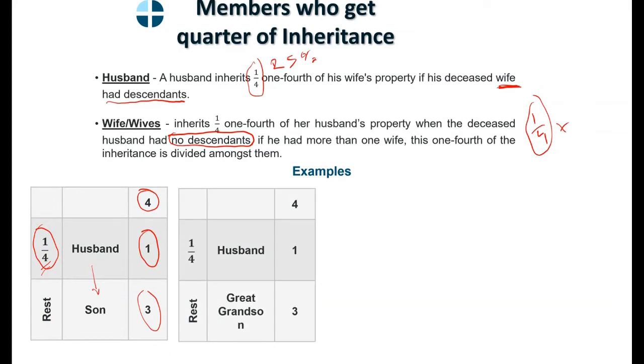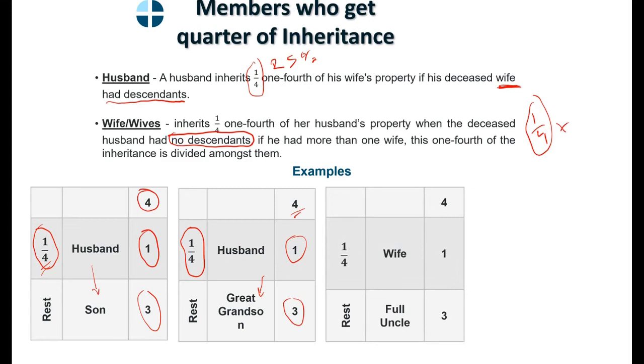Here we have also great-grandson of the wife who died. The husband is now pushed to a quota because this is also a descendant. Descendant of her descendant, which is still a descendant. The asl mas'ala will be from 4. The husband grabs 1 share and the great-grandson is left behind with 3 shares.